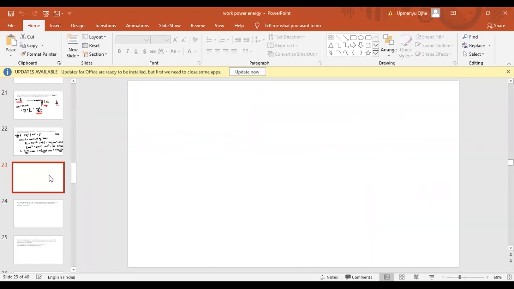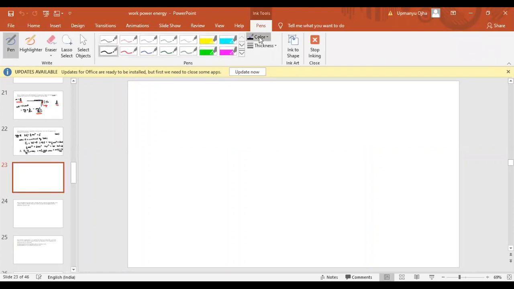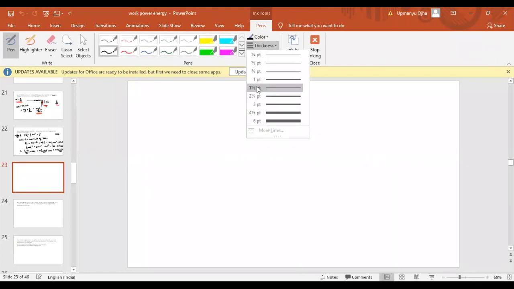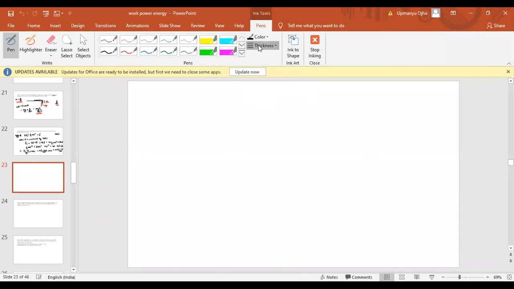Okay, so today we are going to start the work energy theorem. Now, what is the work energy theorem? The work energy theorem states that the work done by all forces should be equal to the change in kinetic energy. That is known as the work energy theorem.